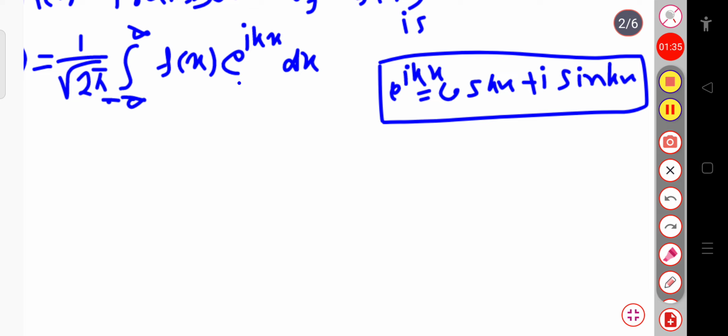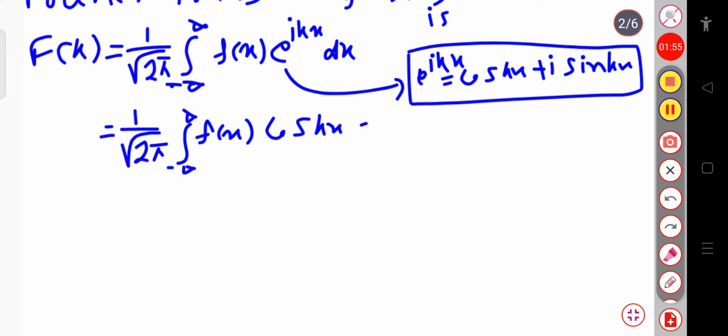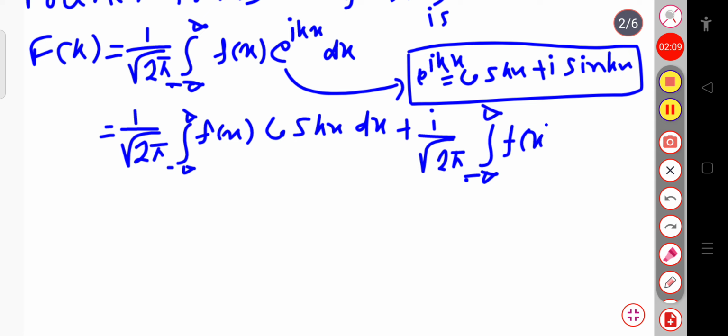Now if I put this here, my Fourier transform becomes 1 by root over 2 pi times the integration over minus infinity to plus infinity of f of x cosine kx dx, plus i divided by root over 2 pi times the integration over minus infinity to plus infinity of the function f of x into sin kx into dx.